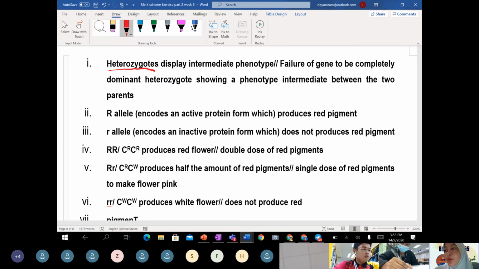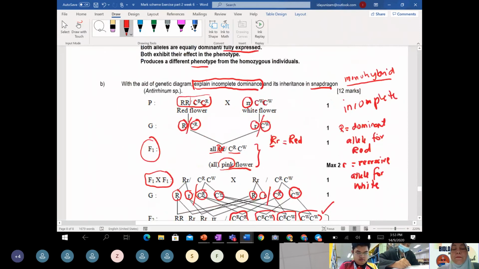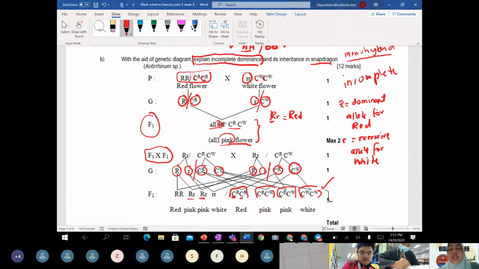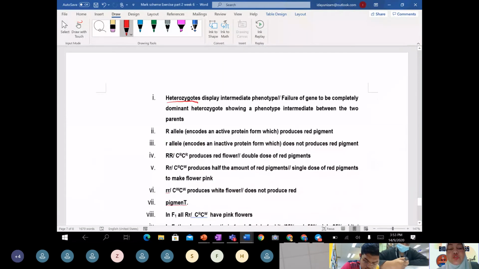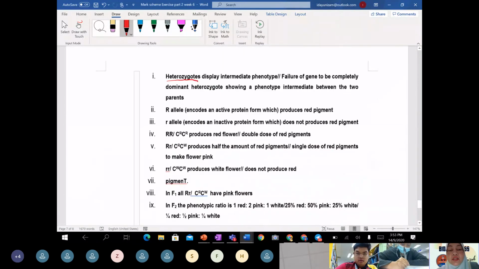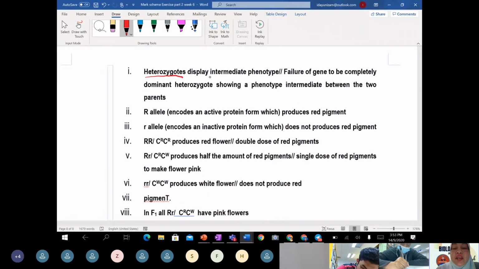Okay, this question shows it. Just now this question is asking you to show incomplete dominance, meaning the red color is incompletely dominant. So how to explain in words? Heterozygous displays intermediate phenotype.